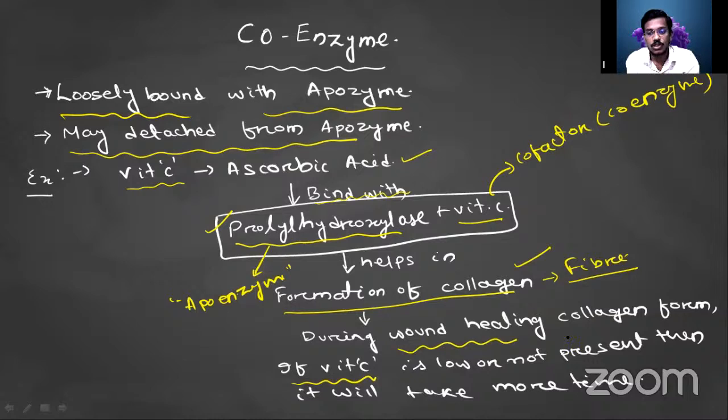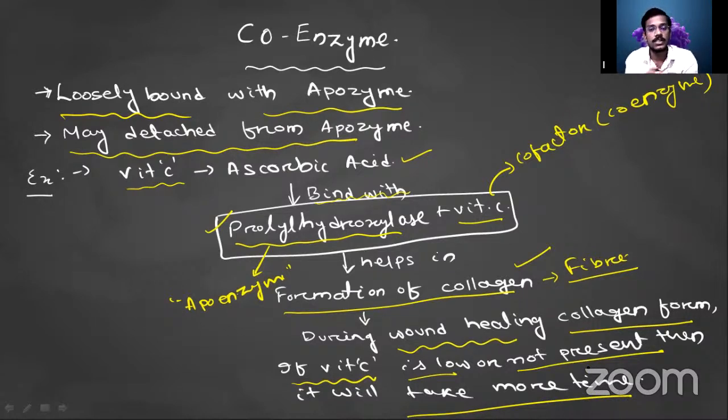During injury healing, the collagen will form. And if vitamin C is lower or not present, then wound healing will take more time.